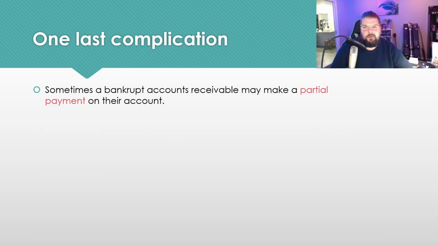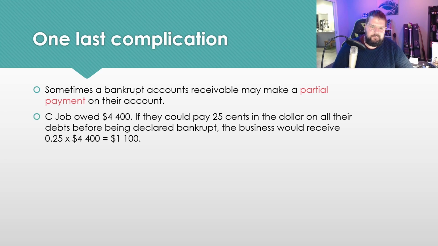There is one last complication, and it's that sometimes when people go bankrupt, they might pay a portion of the amount that's owed. It might be 20% or 20 cents of every dollar, as they say. It might be 50 cents of every dollar. It just depends. In this case, let's say that instead of $4,400 being written off entirely, he was going to pay 25 cents in the dollar, or 25%. So that means that we're receiving $1,100.